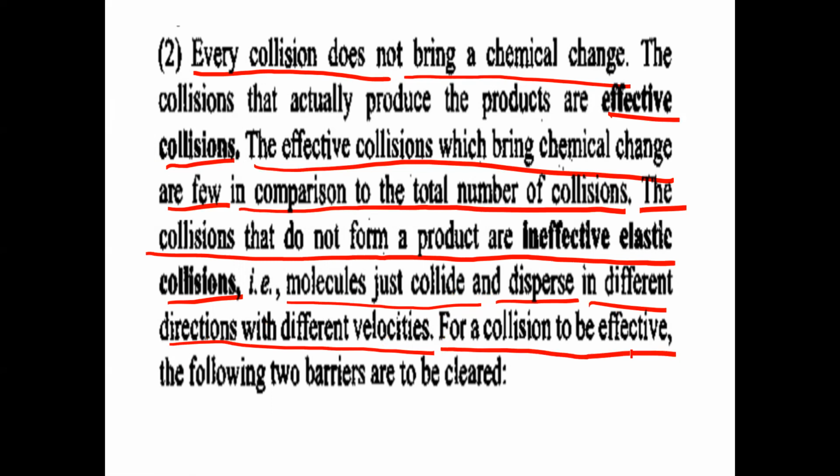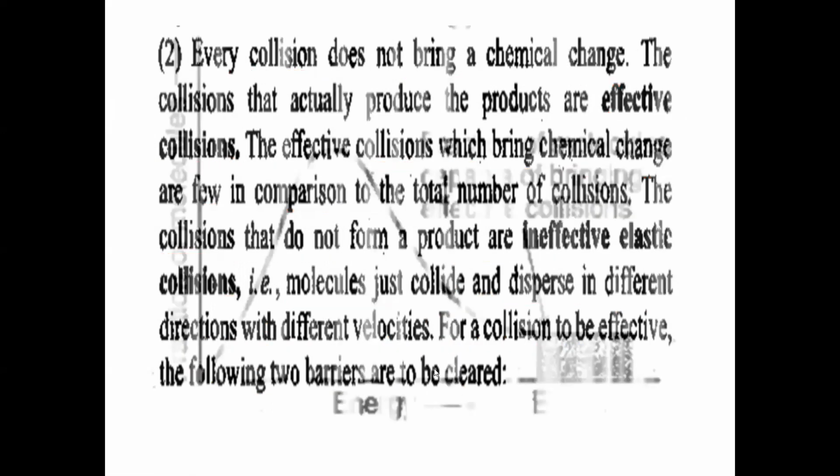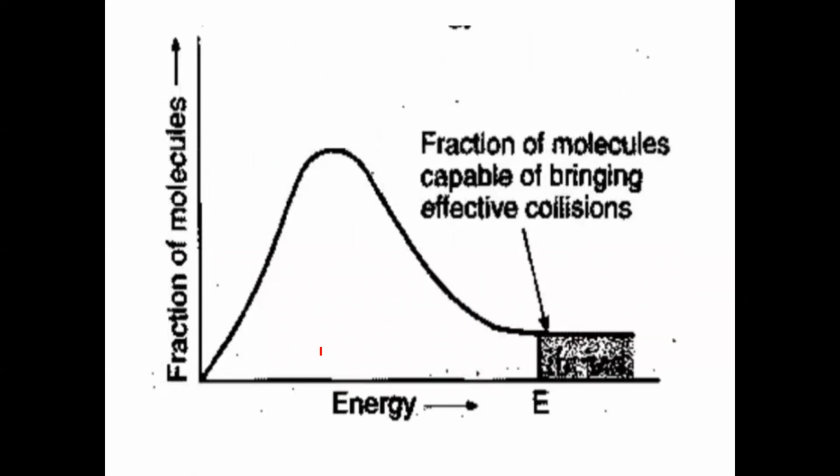For a collision to be effective, the following two barriers, two conditions, are to be cleared. One is the energy barrier. If you take the fraction of molecules on the y-axis and energy on the x-axis and plot a graph, what happens as energy increases? As energy increases, a larger fraction of molecules converts into products.